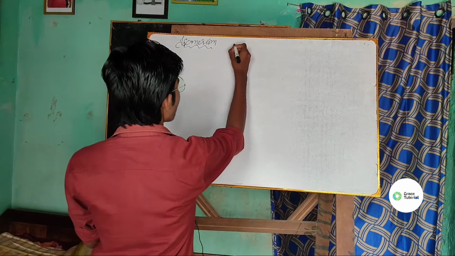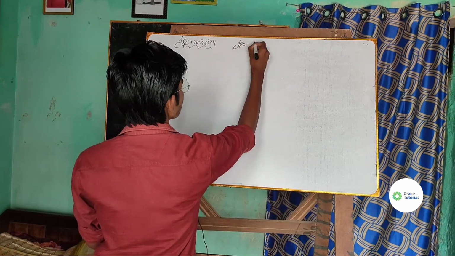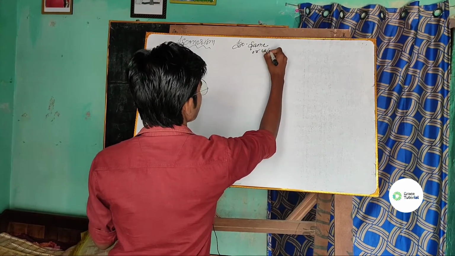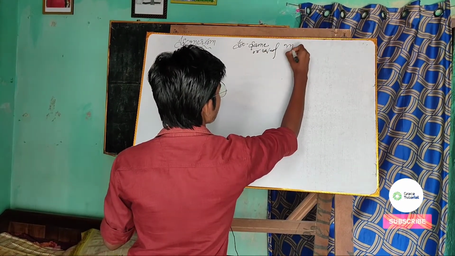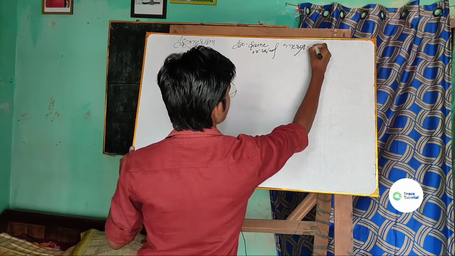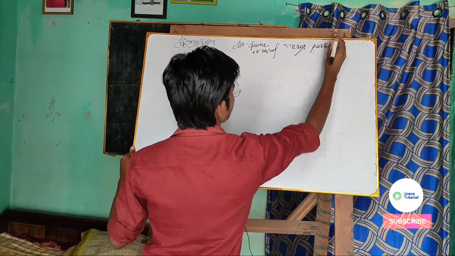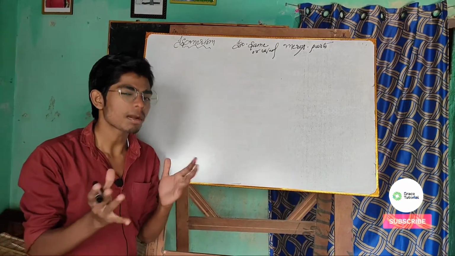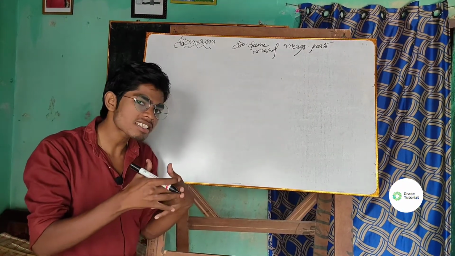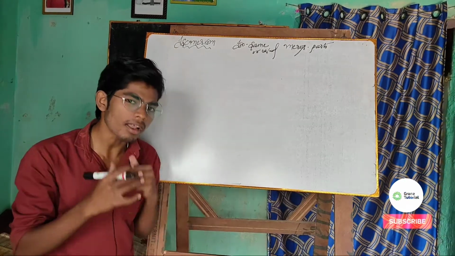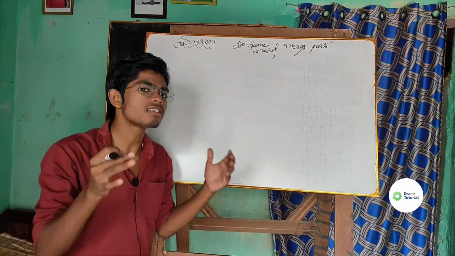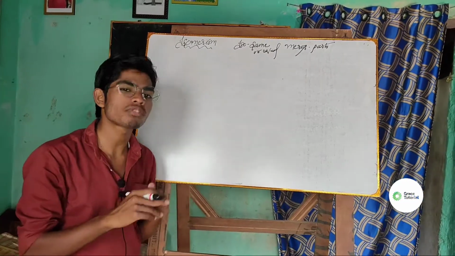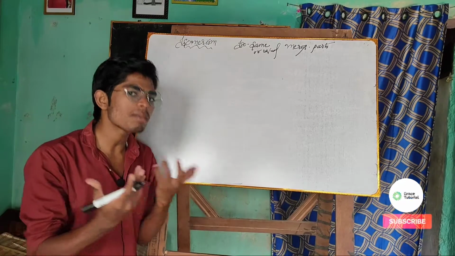Basically, isomerism: iso means same or equal, and meros means parts. Suppose there are two compounds having the same molecular formula, but something is different there. Sometimes the chain may be different, sometimes the position may be different, sometimes the functional group may be different.